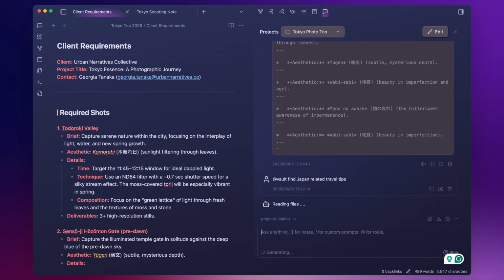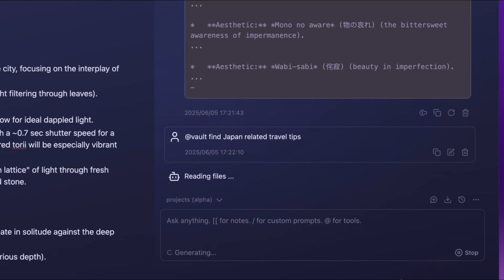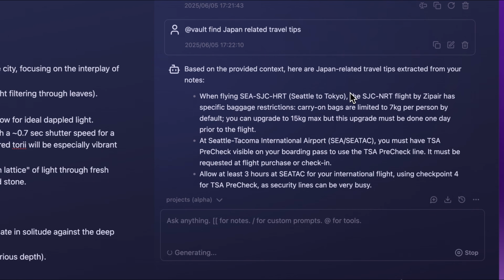What's crazy is that you still have access to your entire vault in Projects. So you just use add vault, same as in Plus mode. Find Japan related travel tips. You see it's scanning my whole vault.